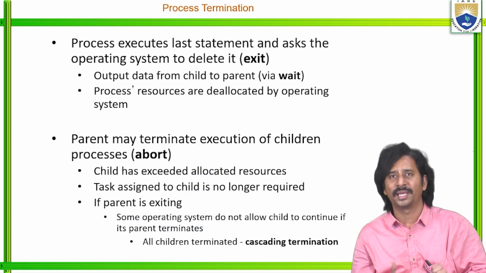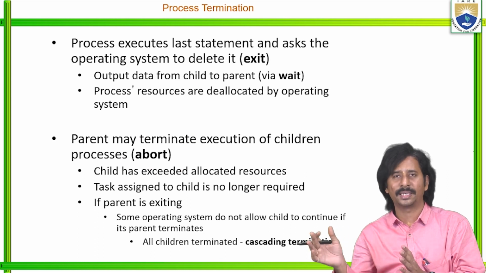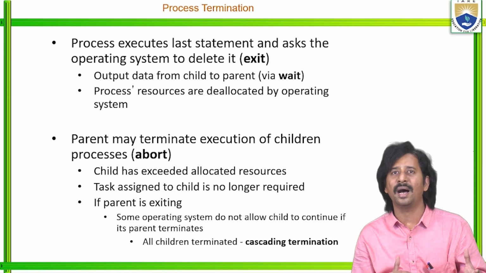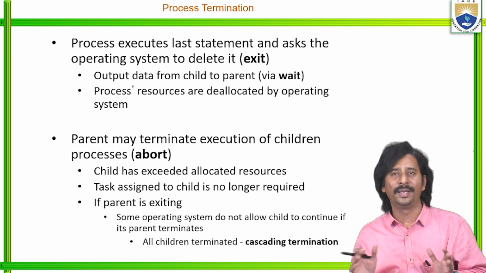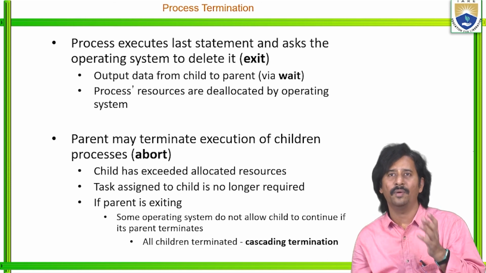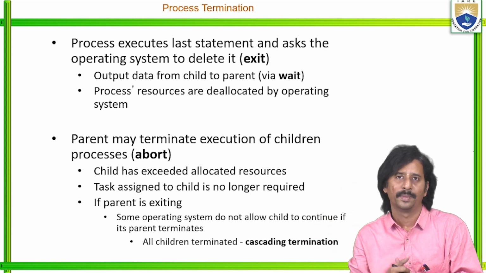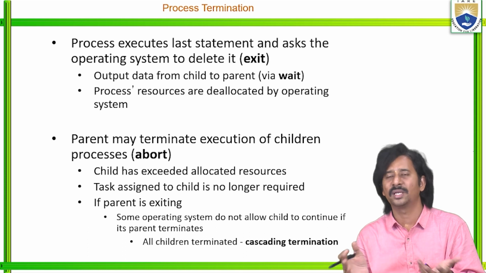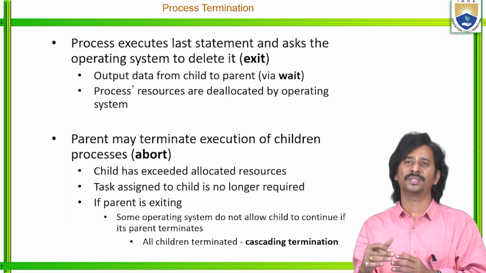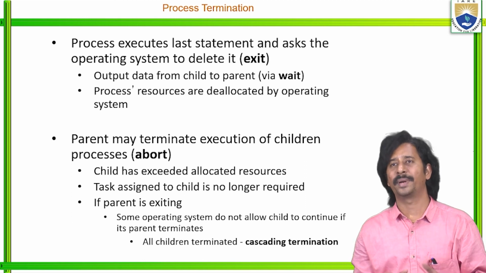Then process termination. So finally, the terminated state. The process executes its last statement and asks the operating system to delete it. If it is successful, then output data goes from child to the parent. If it is not successful, we can simply call it an abort operation. So the process's resources are deallocated by the operating system.